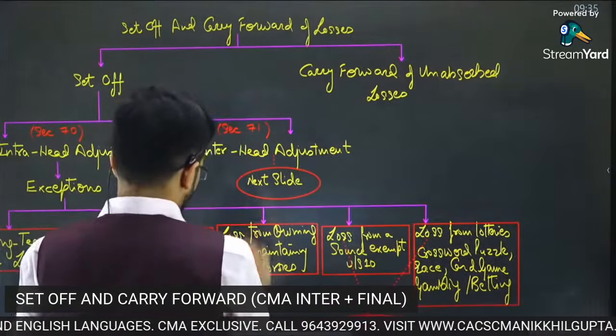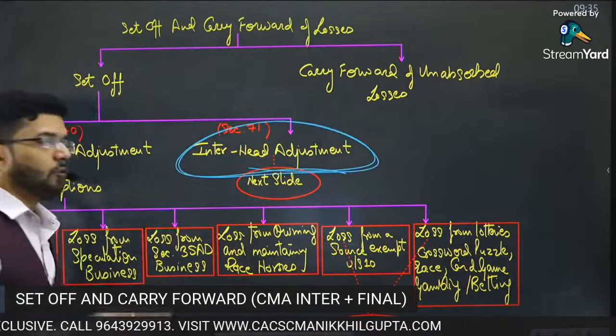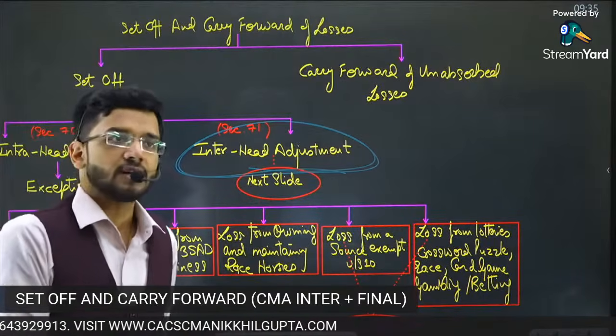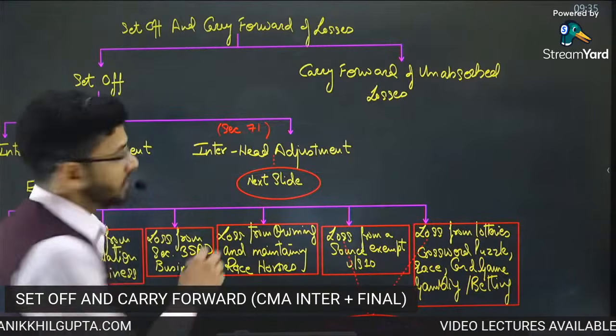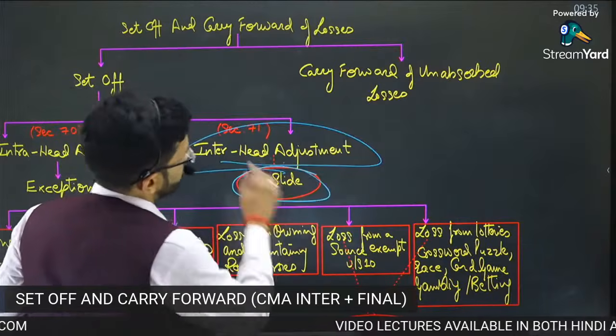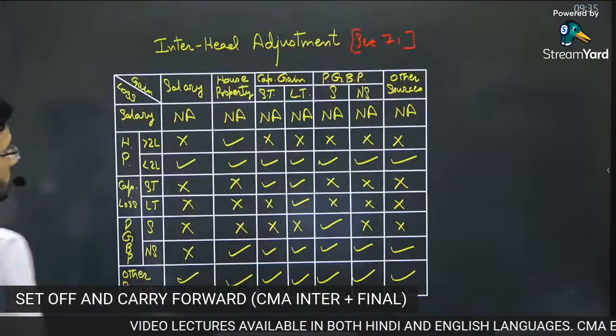And now we move on to the inter-head adjustment, which is very, very important. Inter-head adjustment. How would one head of loss be set off against other head of income? So that is known as inter-head adjustment. We'll be discussing it in the next slide, and then we'll be moving on to carry forward and set off of unabsorbed losses.